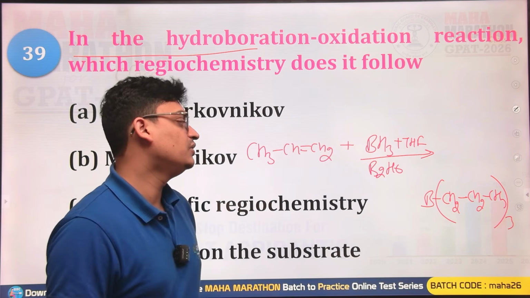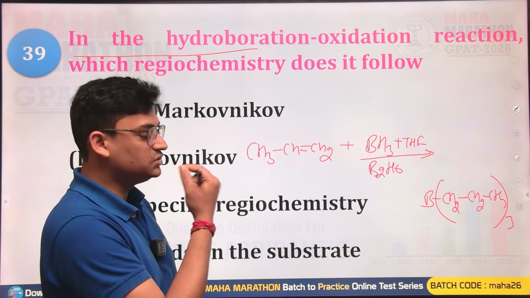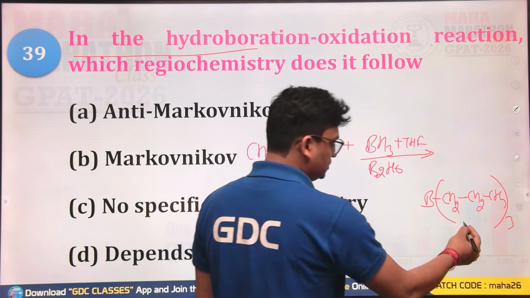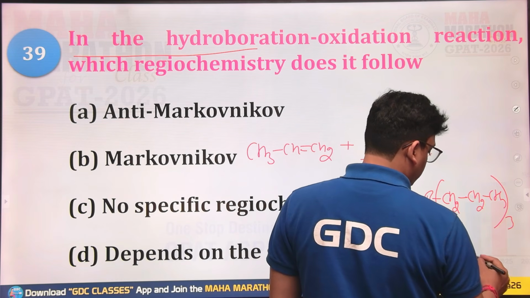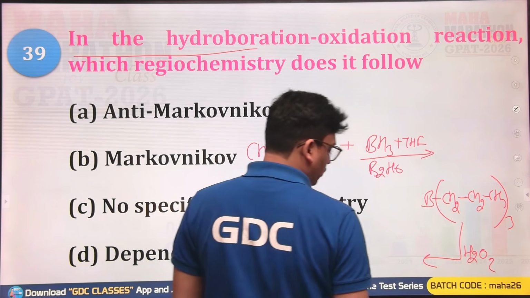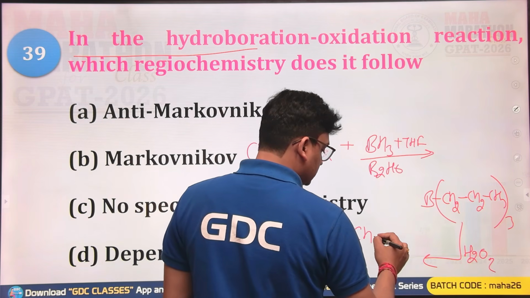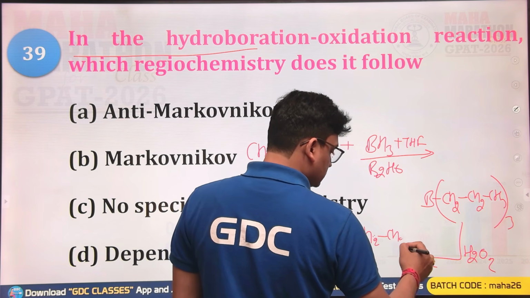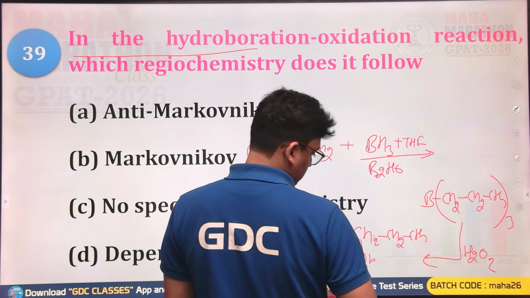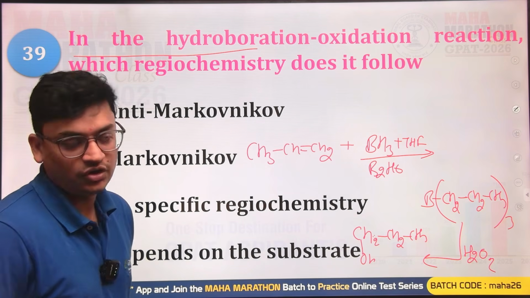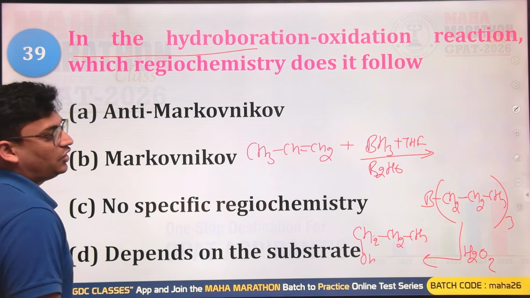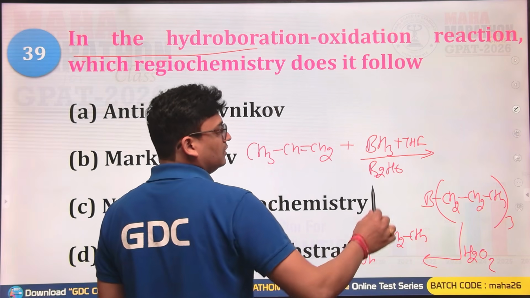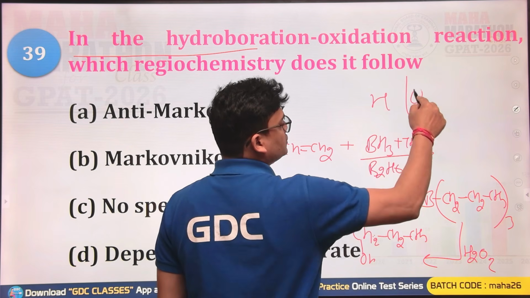After this we are going to have oxidation, and after the oxidation you will be getting CH2OH, CH2, and the CH3. So this is the anti-Markovnikov addition, where the addition of H and OH was seen.